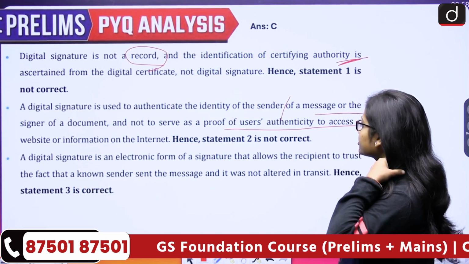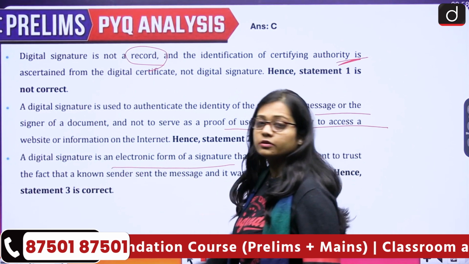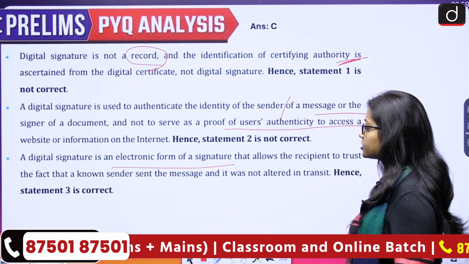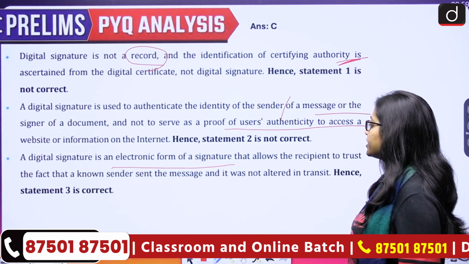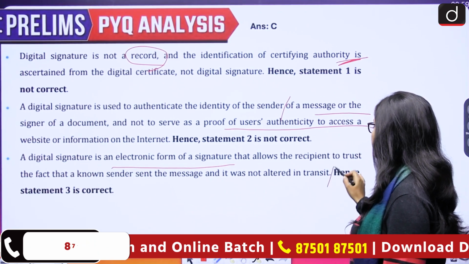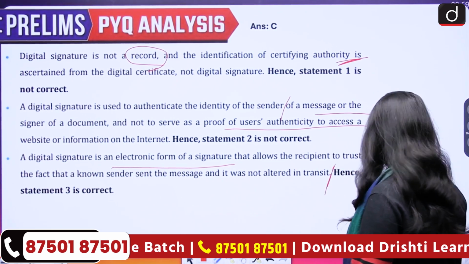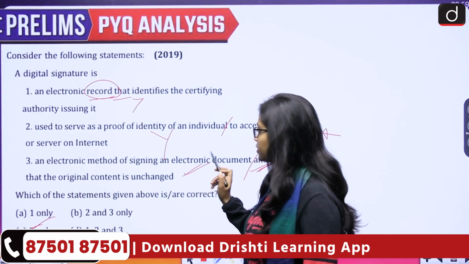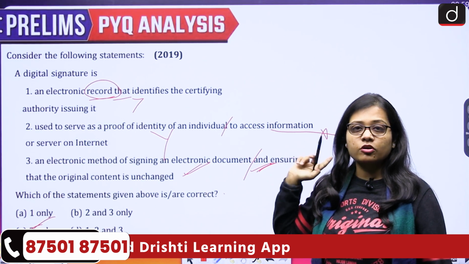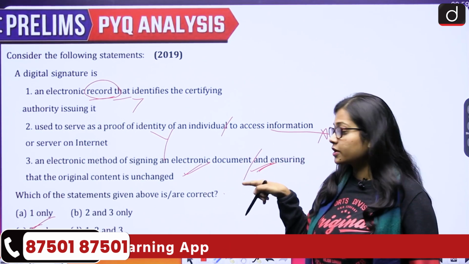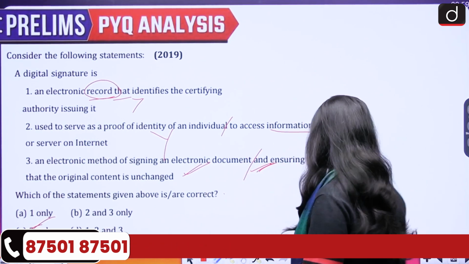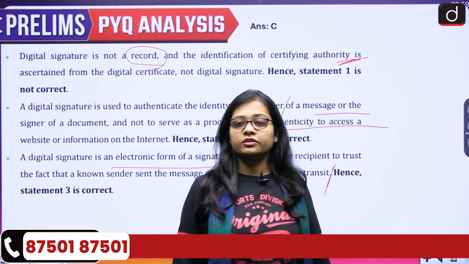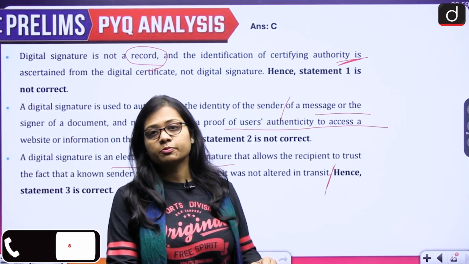A digital signature is an electronic form of signature that allows the recipient to trust the fact that a known sender sent the message and it was not altered in transit. So third is correct. So it is a digital form of signature. Out of all 3, first is wrong, second is wrong, only the third one is correct. So the correct answer becomes option C. So this was the last question with regard to the science and technology PYQs.